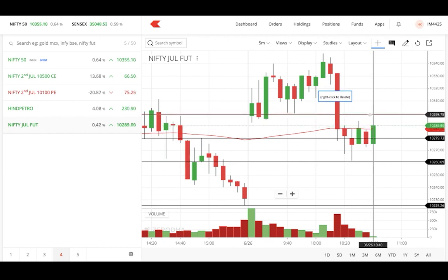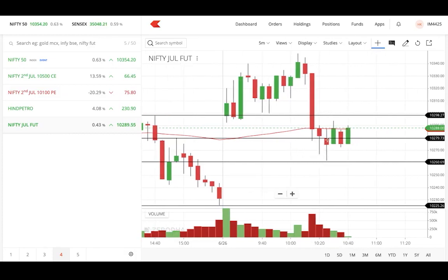The first target I am looking for will also be 20 points down. You can see the horizontal line, that is 10,260. Okay, 10,260 is the point where I am checking for the first target. The reason is that it is the day's low, so probably maximum it may come to the day's low, and sometimes it may retrace back. One drawback of keeping this 10,260 is that it's a 1:1 ratio. We don't usually take 1:1 ratios, right? We usually take minimum 1:2 or 1:3 trades, right?